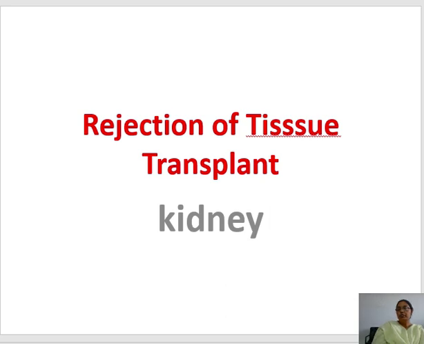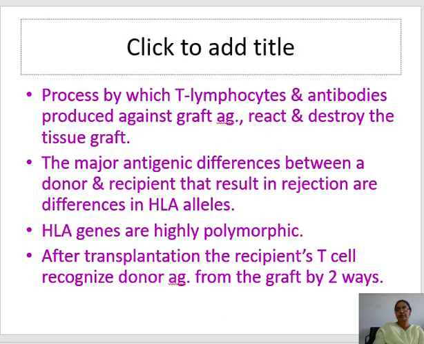For the transplant to be accepted, certain things are needed. And we should know why the transplant is rejected. It is very important, because we do this precious procedure on the patient, and we take a kidney from the donor and transplant it, and it becomes rejected. Then why is it rejected? We should know the fact. So in this lecture, I will talk about the rejection of the tissue transplant, first the kidney transplant.